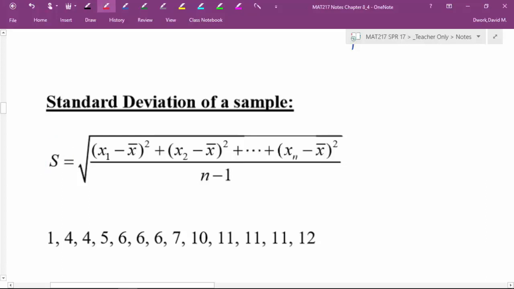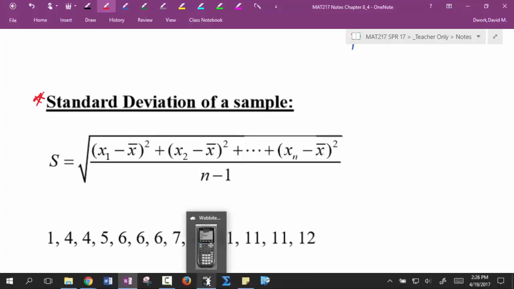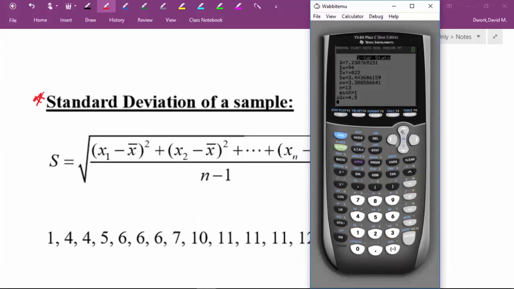Okay, so the calculator doesn't give you variance, it gives you standard deviation. It's something that gets used a lot more, at least in the regular human being world that I live in. Statisticians may use variance a lot, and it may be used a lot in specific industries. But if you go to the doctor, they a lot of times will mention standard deviation. When you read studies, they use standard deviation. It's just something that's used a lot.